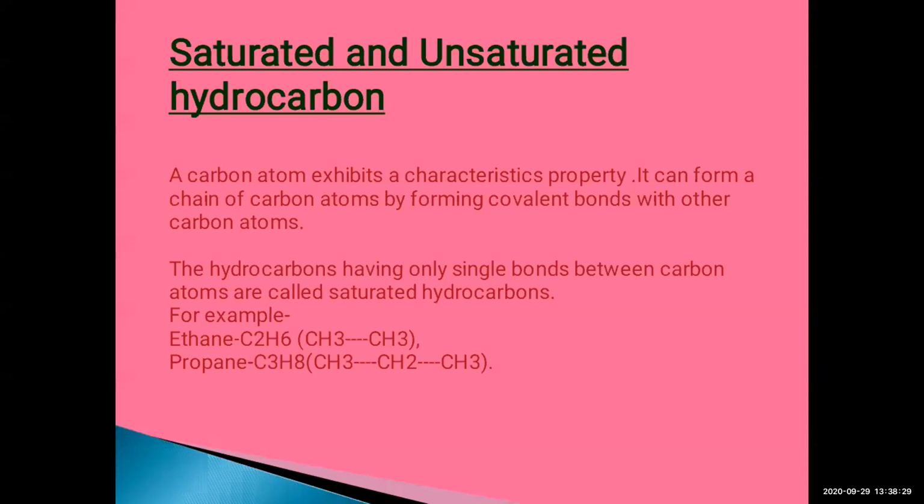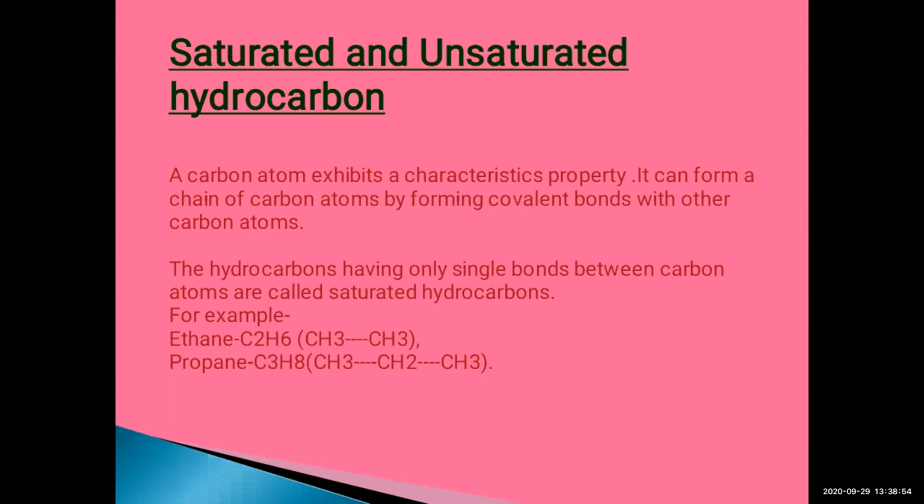Examples are ethane. Symbolically, you can write ethane as C2H6. In the bracket, I have written CH3 single bond CH3. If you observe carefully, there are two atoms of carbon, C2, and H6.